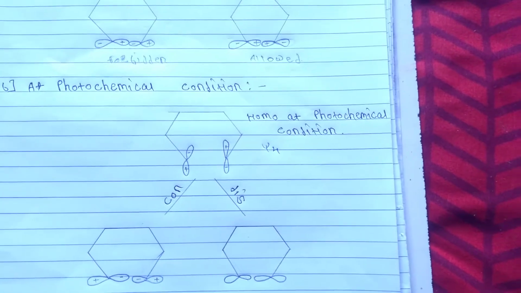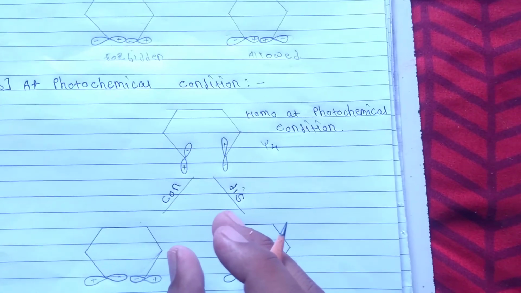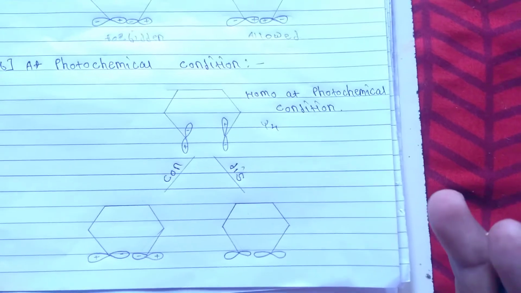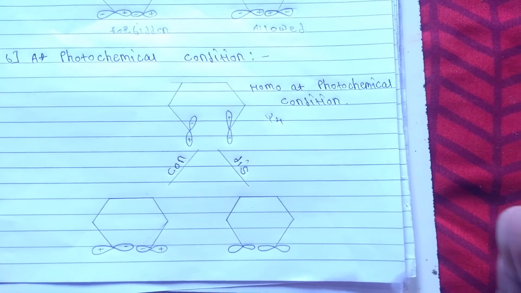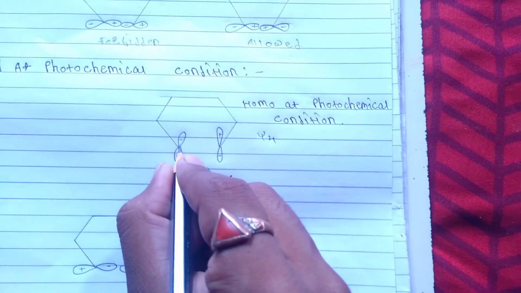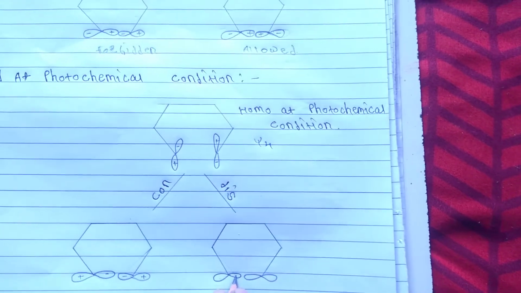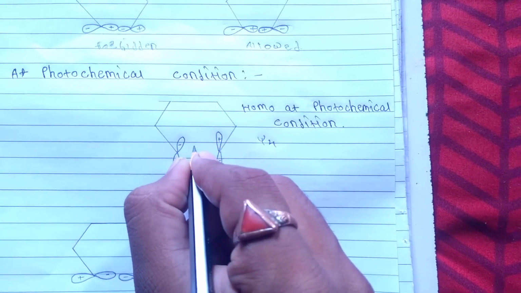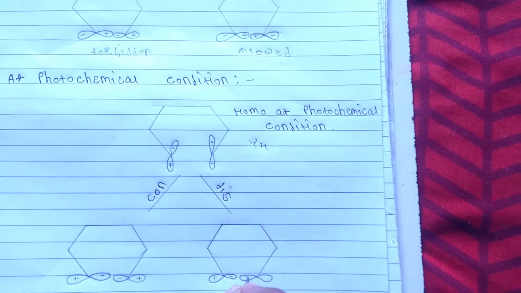And in the case of the disrotation, the two lobes can be rotated in the opposite direction, meaning one lobe can be rotated clockwise and another lobe anti-clockwise. So the sign interaction between this lobe rotated in the clockwise direction, negative, positive, and this lobe also rotating in the anti-clockwise direction.